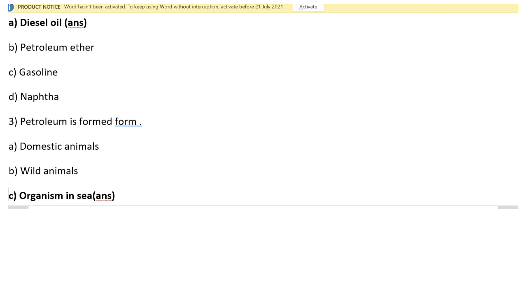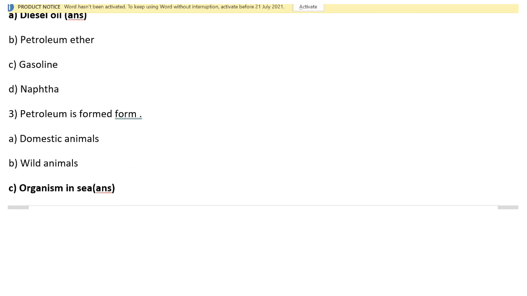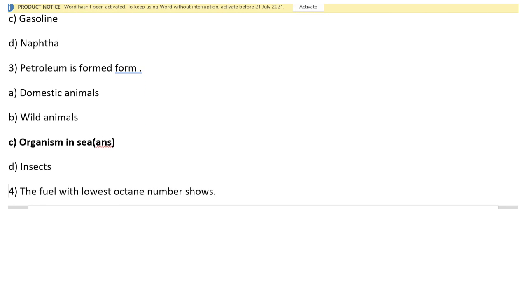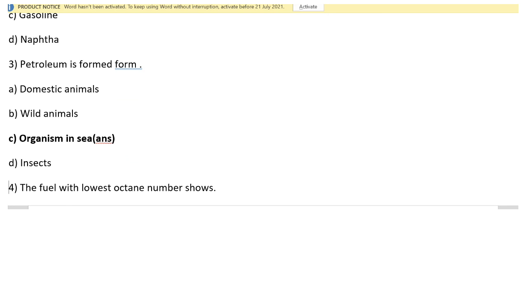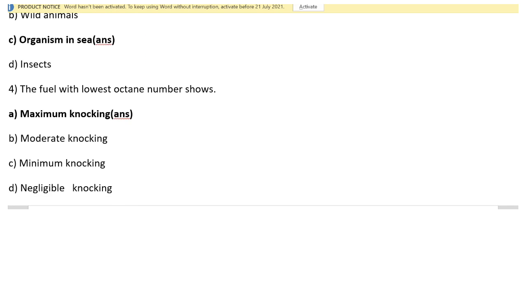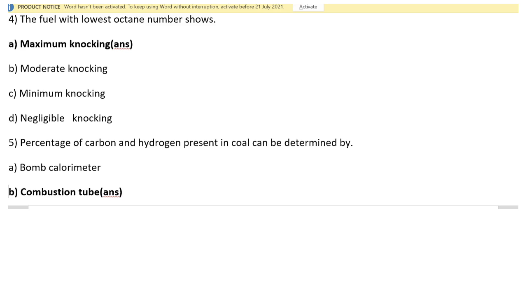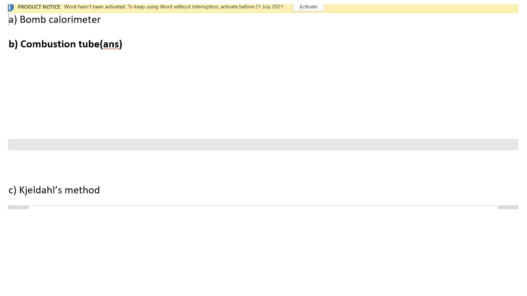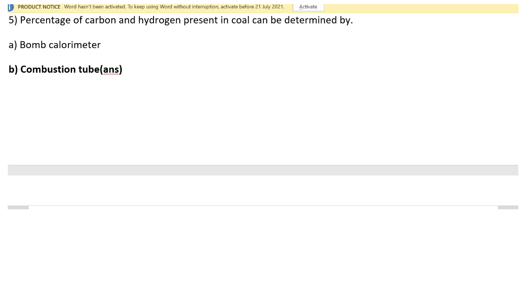Then question number 3 is petroleum oil. It is formed from the organisms in the sea and also from plants. Then question number 4: the fuel with the lowest octane number shows maximum knocking. Then question number 5: the percentage of carbon and hydrogen present in coal can be determined by which method? It is determined by the combustion tube.